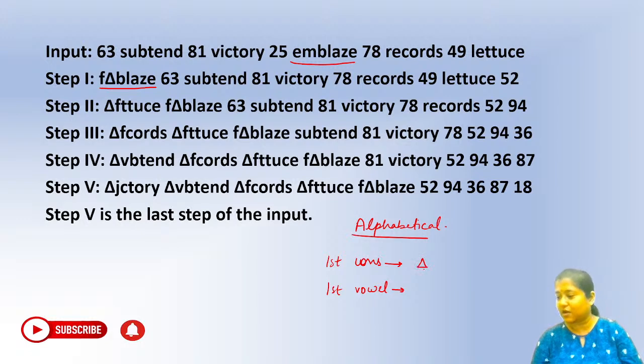If you just check it out, in emblaze, this M is translating into this triangle here, and this E is transforming into this F. So that is what is happening. Chiraku, very good afternoon. I'm so happy to see you guys back here in my class. First consonant into triangle, absolutely. So first consonant is transforming into triangle, and first vowel, like in emblaze, what is the first vowel? E. So it is transforming into the next letter, that is F. So first vowel is +1. I hope this is clear, everybody.